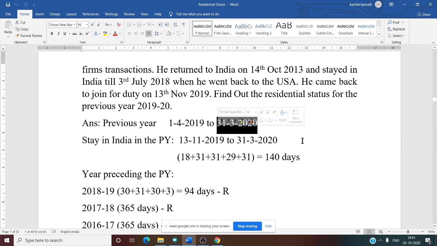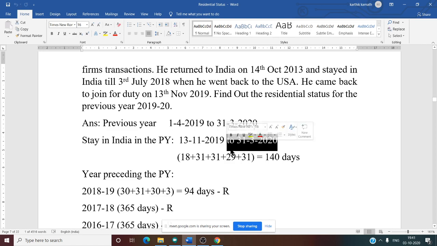What is the end of the previous year? 31st March 2020. From 13th November 2019 to 31st March 2020, he was there in India. So how many months? How many days? That we need to calculate.